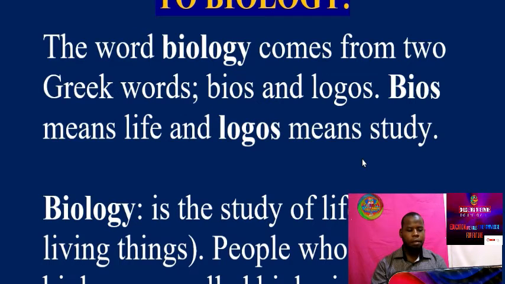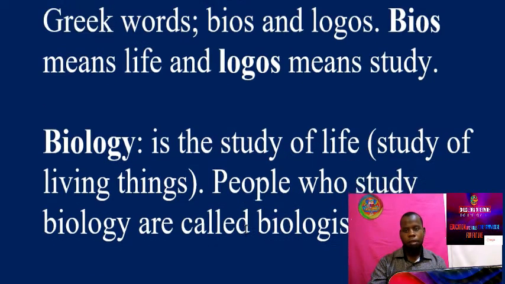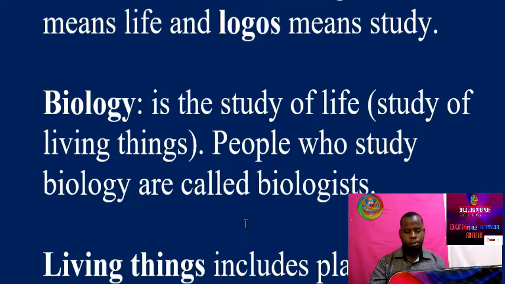The general definition, which is very simple and many people are using, is that biology is the study of life. Life includes living things, or living organisms, and non-living organisms. So biology is the study of living organisms and non-living organisms. The people who study biology are called biologists.